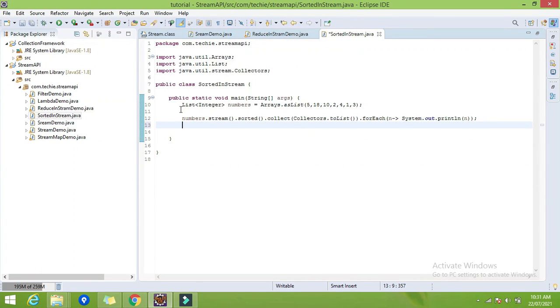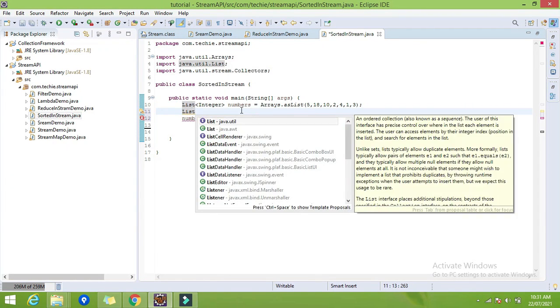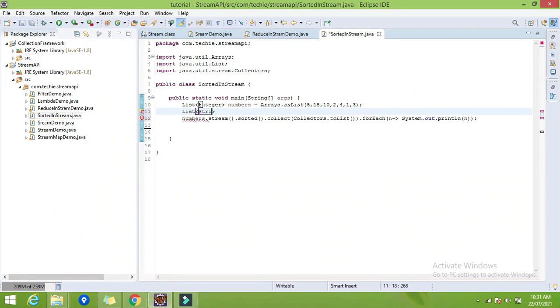Suppose I have a list of string words. Let me give the name array.